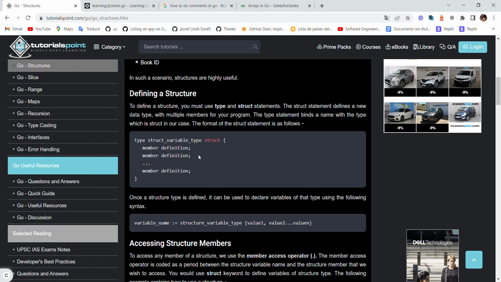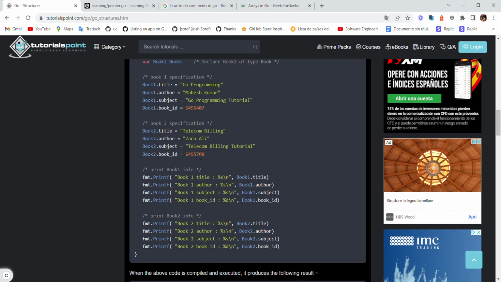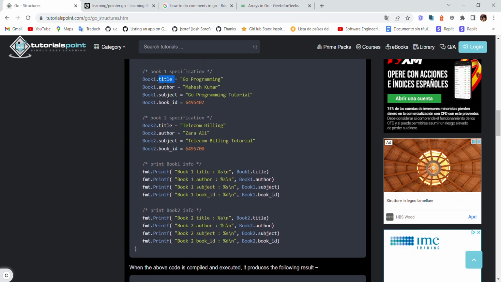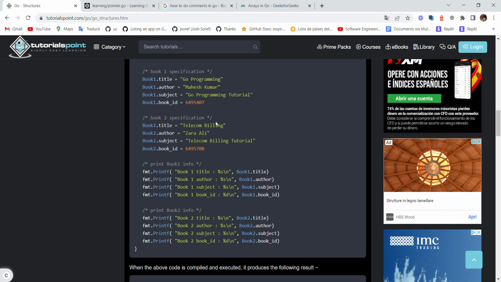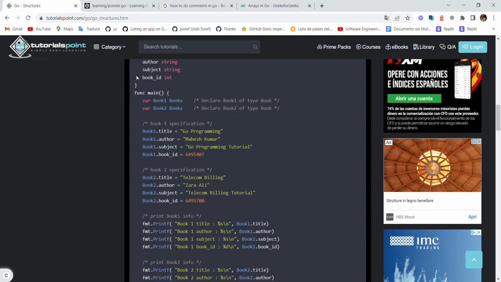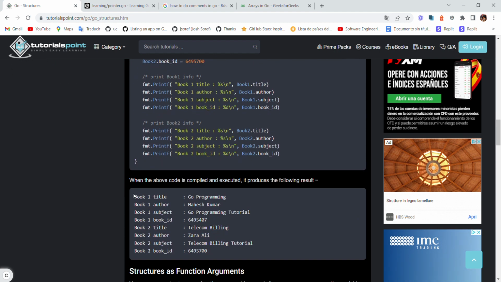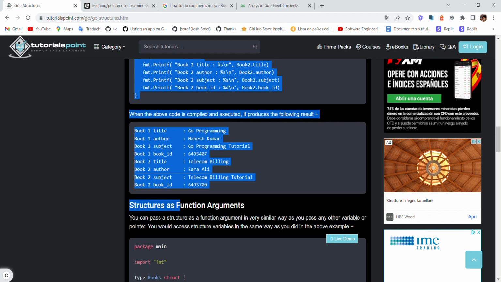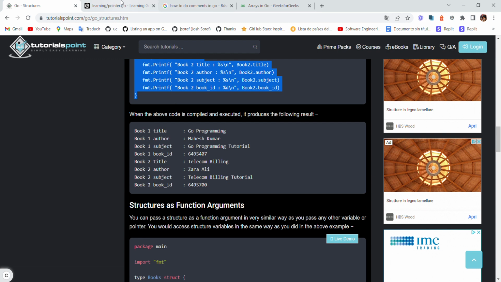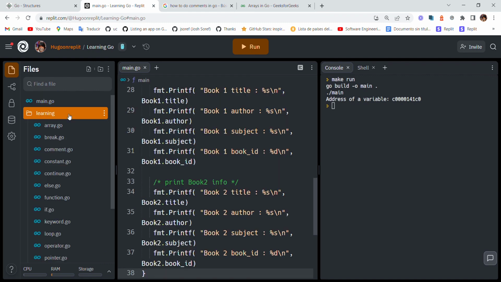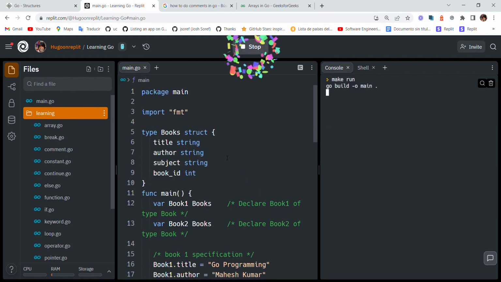Okay, then we have structures. Alright, so here they're playing with some book titles. So book title 1 is Go Programming. Okay, so this is actually really easy to do. So this is just to have fun, really. These are just made to have fun. So they're really not for any work purposes. They could be used for work purposes, but they're really not made for that. Okay. So I'm gonna explain this.